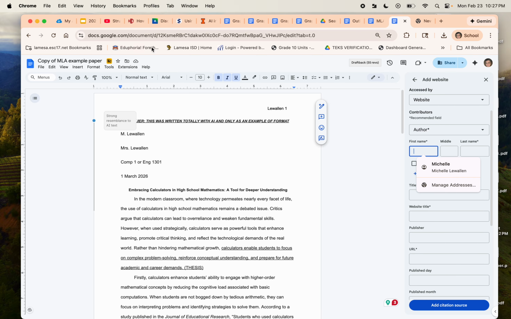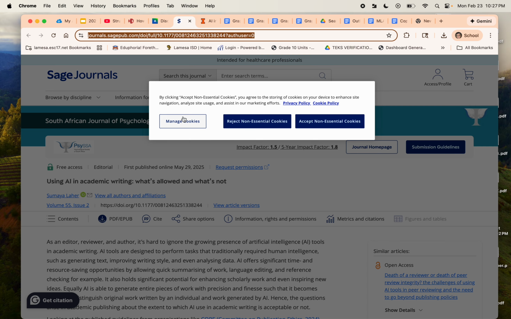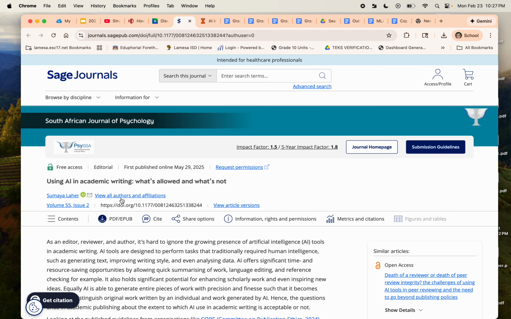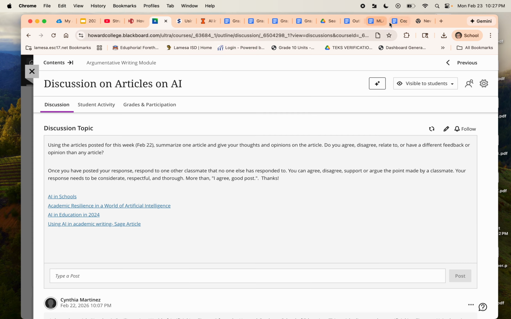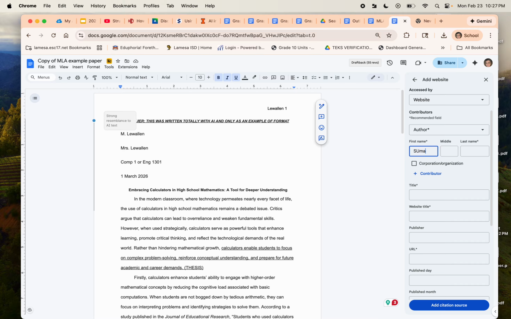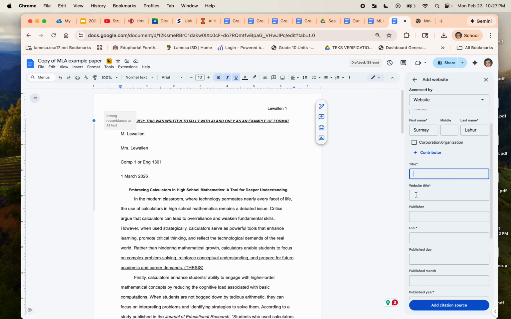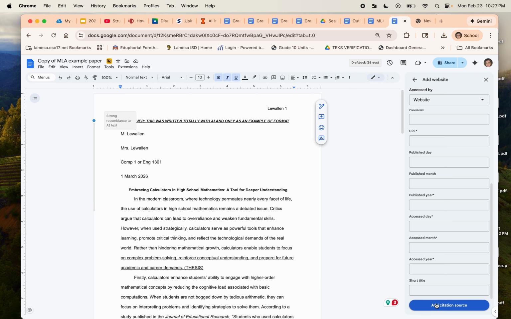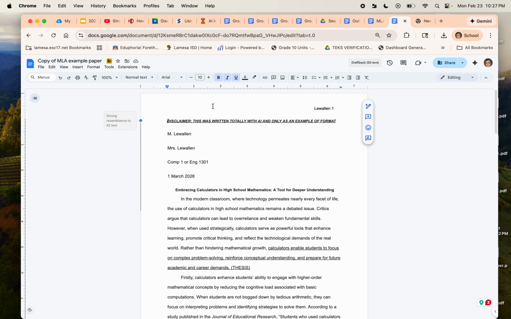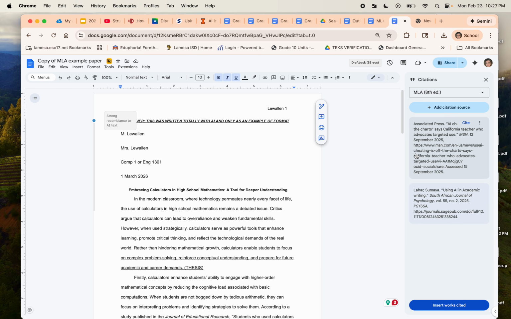All right, so if my author is Sumaya, I'm going to write all that information in there. I can't remember what it was. I'm going to put the title of the article, so on and so forth. After I'm finished with it, I'm going to hit add citation source. Once I add that citation source in there, it's going to come up like this. All right, so here's one of the articles.